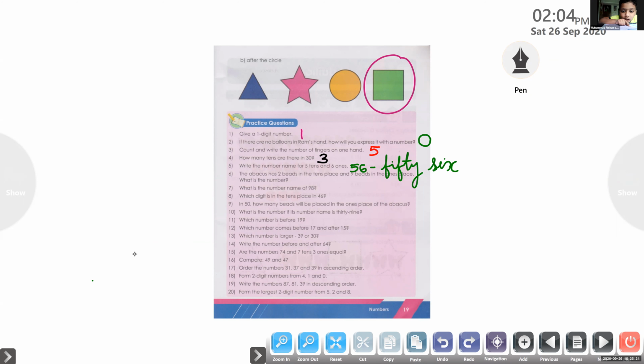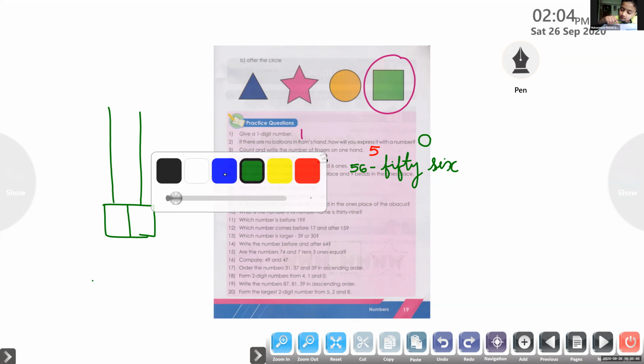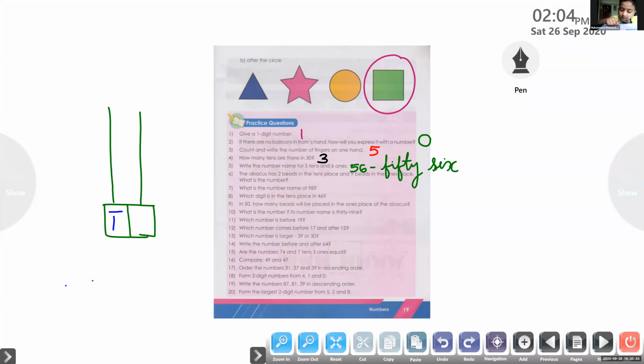The abacus has 2 beads in the tens place, 9 beads in the ones place.